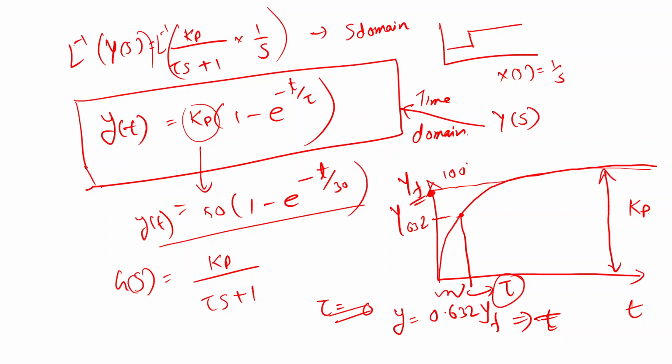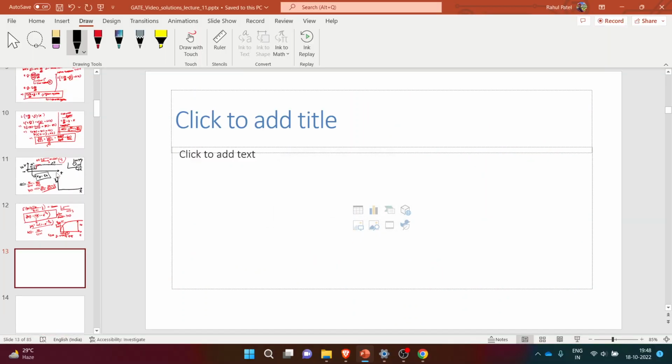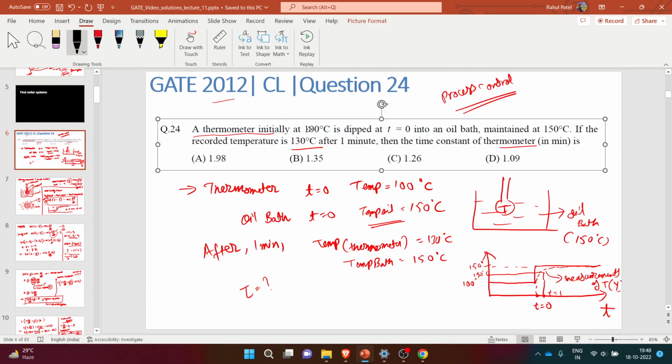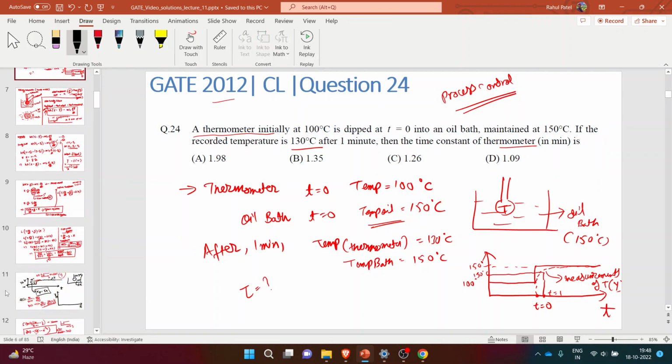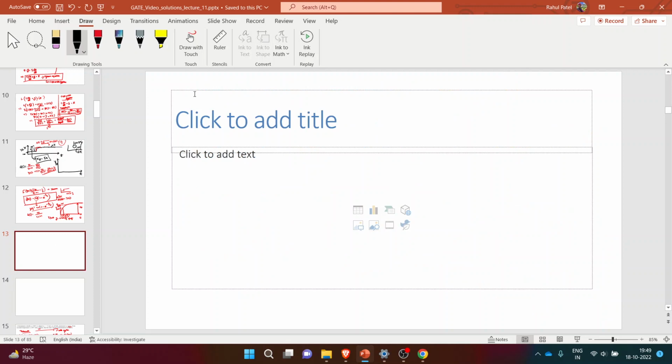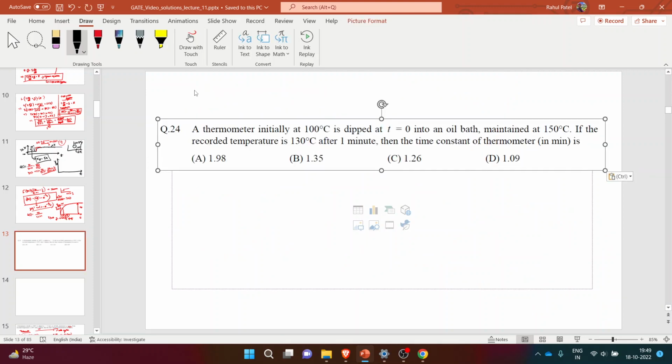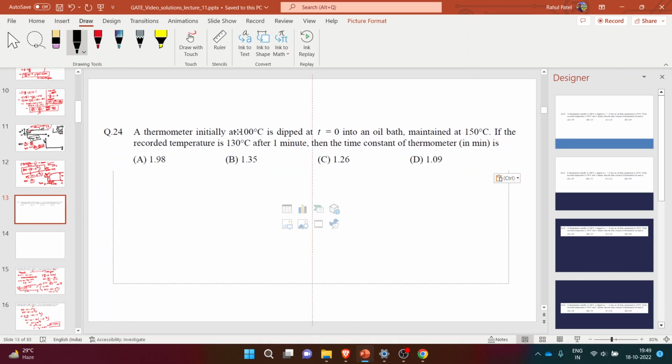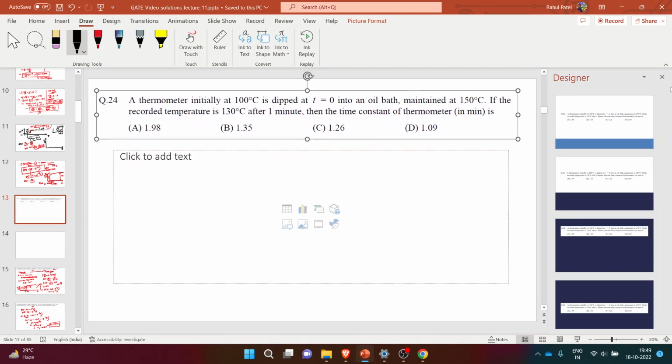If you have any doubt, you can write it in the chat box, and I think this much theory is sufficient, and we can move on to the question. If you have any doubt, you can write it in the chat box, and I can explain it again. Just explain the graph once more. Okay.